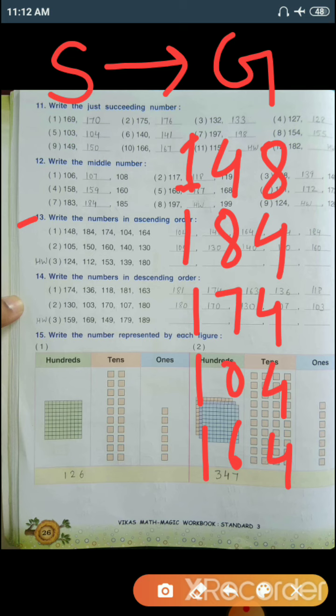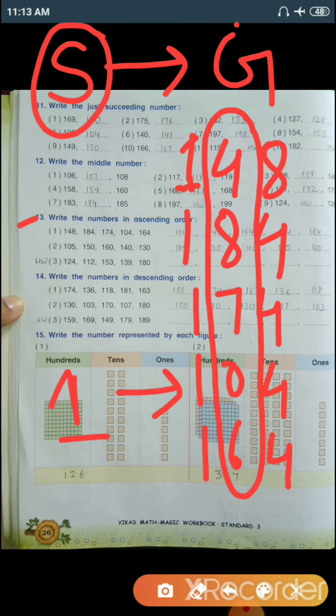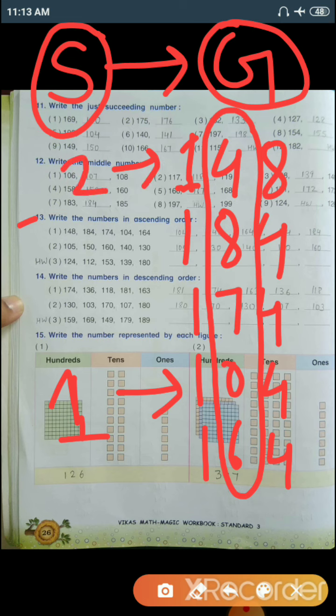So we'll concentrate on the middle digit. Which one is the smallest? 0. So it will come first because we are going smaller to greater. After 0, 4 will come. So number 2 is this number. Then 6 will come. So this one is number 3.